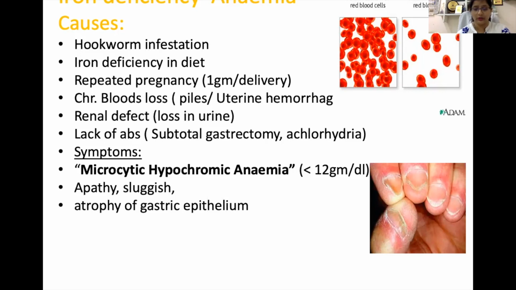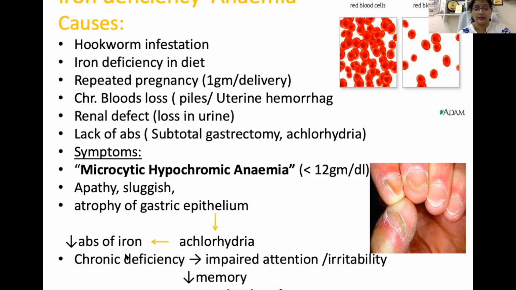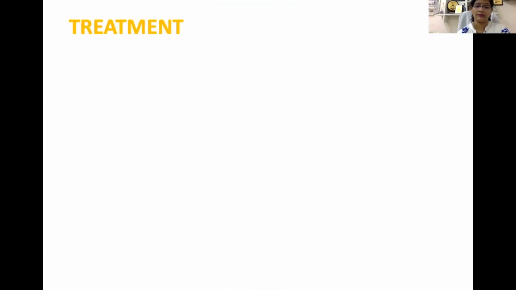they don't feel fresh. They are not enthusiastic. Now, because of this hypochromic anemia, the gastric epithelium undergoes atrophy, and this atrophy of gastric epithelium again leads to achlorhydria. And you know, acid increases iron absorption. So because of achlorhydria, the iron absorption is reduced. So in a chronic iron deficiency anemia, there will be impaired attention, then irritability, loss of memory, and poor school performance in case of children.